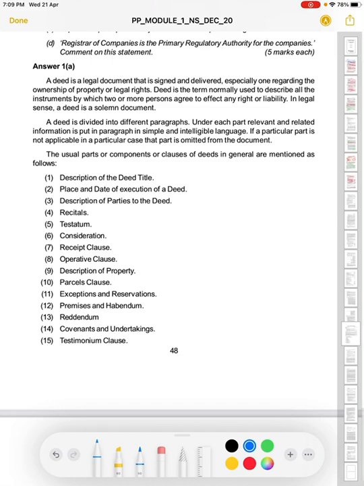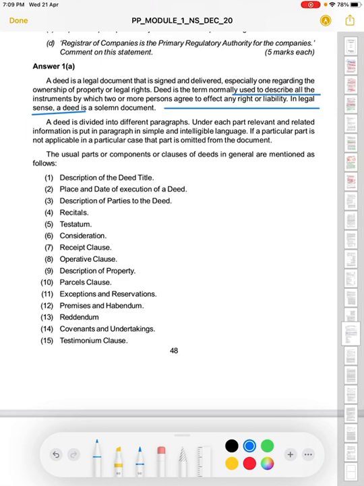The deed is a legal document that is signed and delivered, especially one regarding the ownership of property or a legal right. Now, deed is basically the term normally used to describe all the instruments by which two or more persons agree to effect any right or liability in a legal sense. Deed is basically a solemn document.